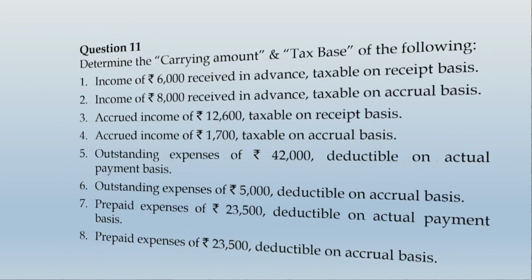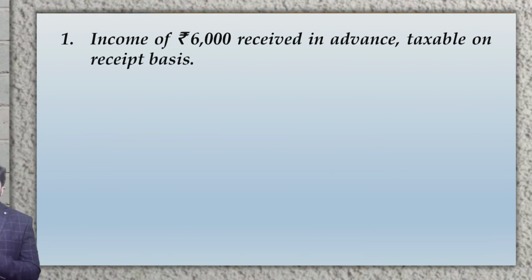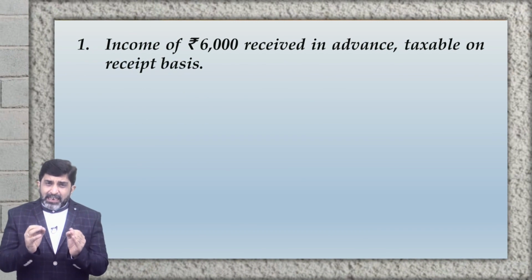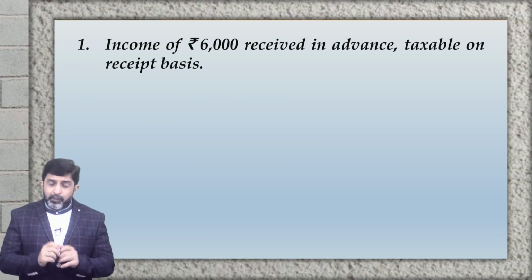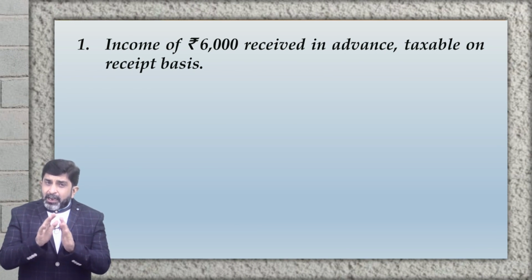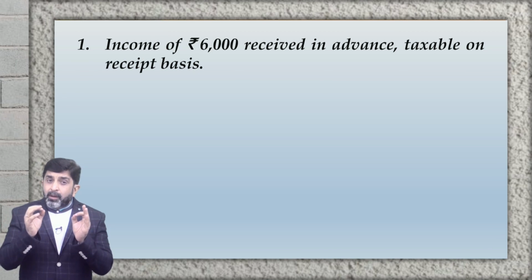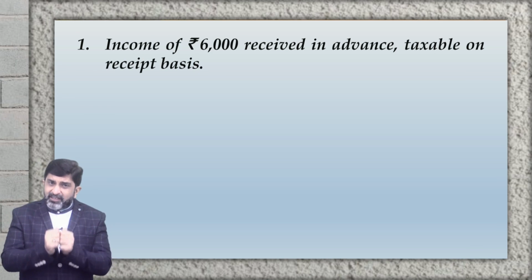Let us begin with the first one, which talks about income of rupees 6,000 received in advance, taxable on receipt basis. If you carefully observe, we are talking about an income of rupees 6,000 which has been received in advance. That means as per financial records, the revenue is not recognized, but the amount has been received.